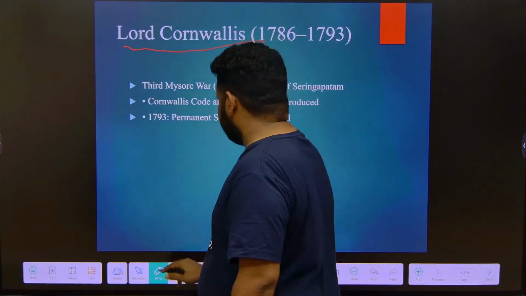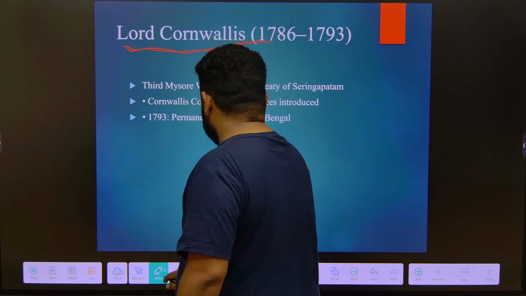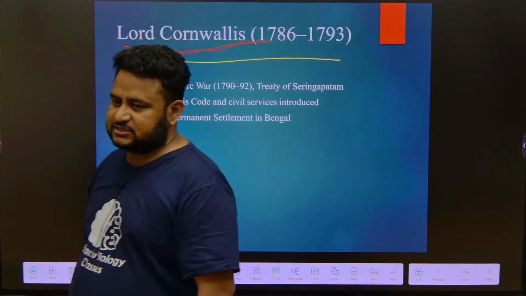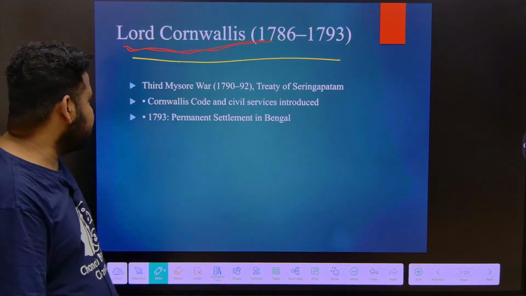That is after Warren Hastings. Who is that important person? It is Lord Cornwallis, 1786 to 1793. What are the important things that took place?